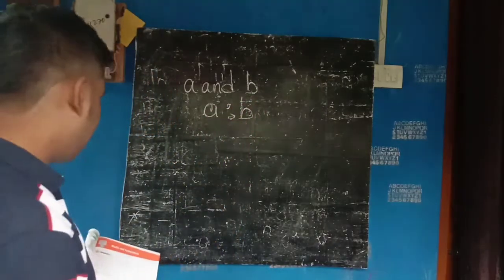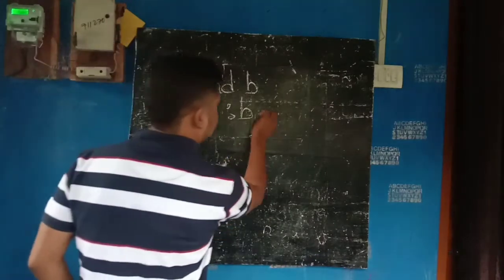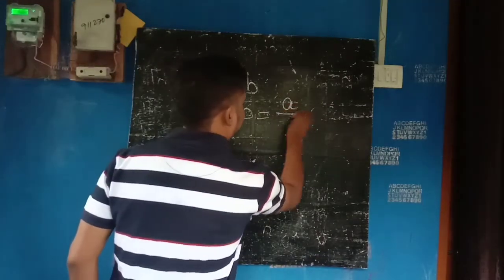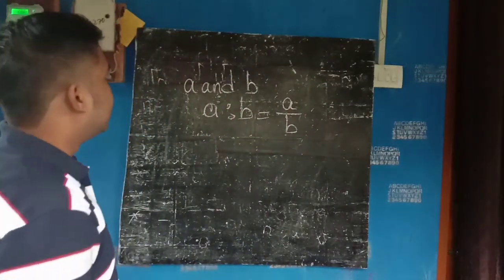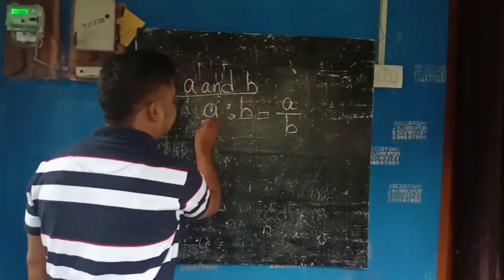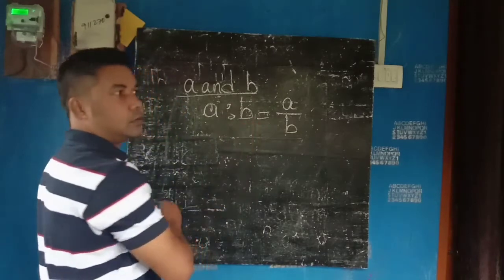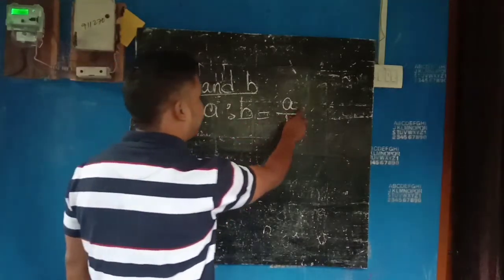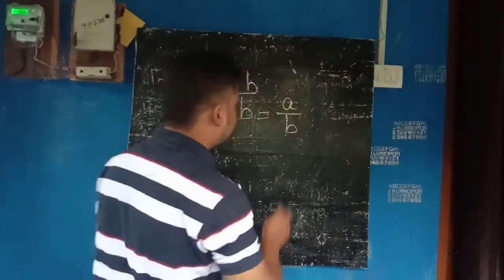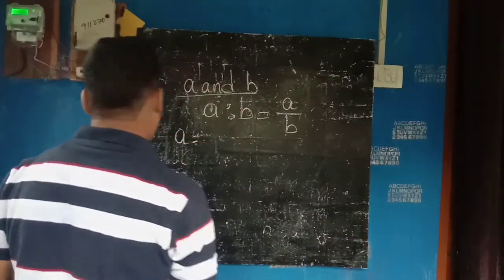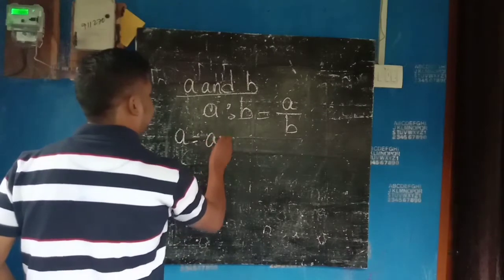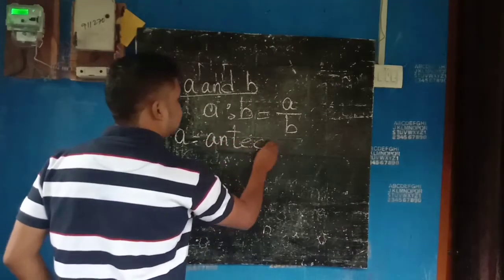This can further be written as A by B. The ratio between two quantities, A is to B, is written as A by B. Here, A is called the antecedent.